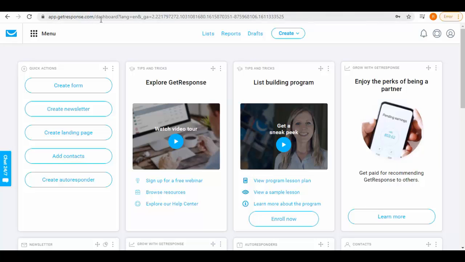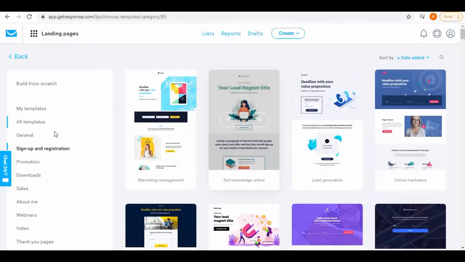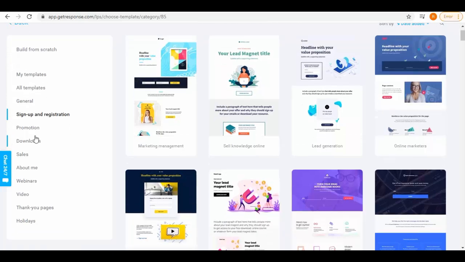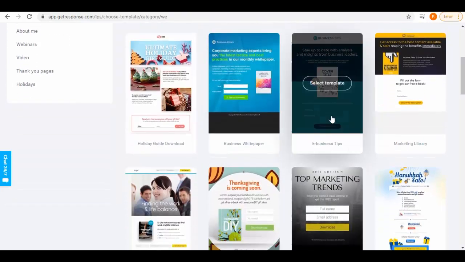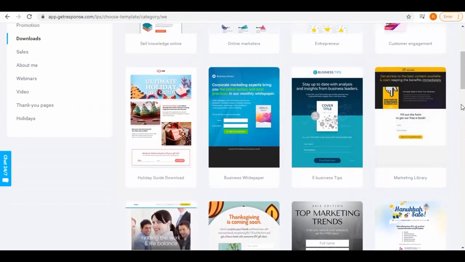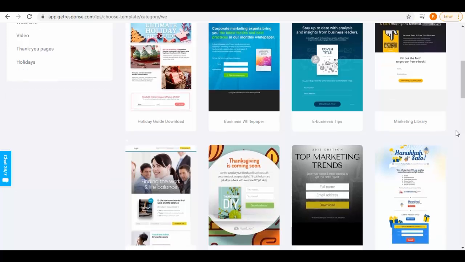Now let's log into our GetResponse account. So this is our GetResponse dashboard, and from here, select the Create Landing Page option. This is their landing page creator with their ready-made templates. Here we have My Templates, All Templates, General, Sign Up and Registration, Promotion, Downloads, and so many page templates. Let's select this Downloads, and from here select the template you like.